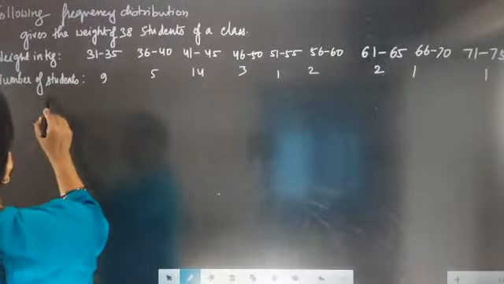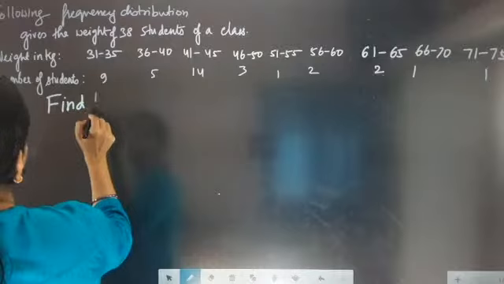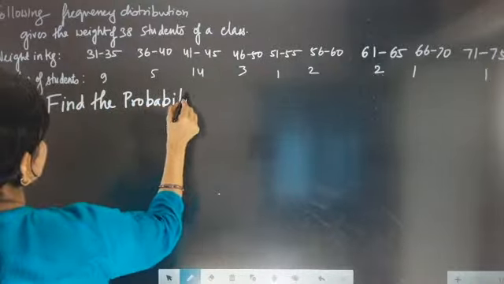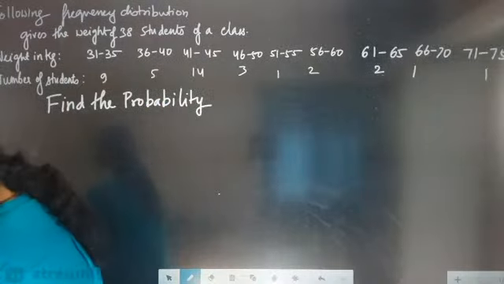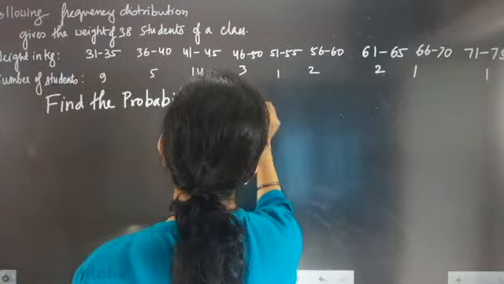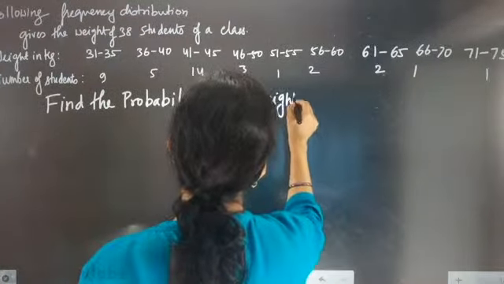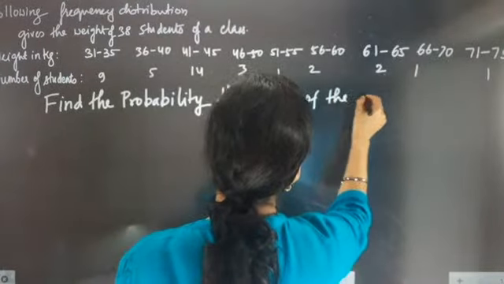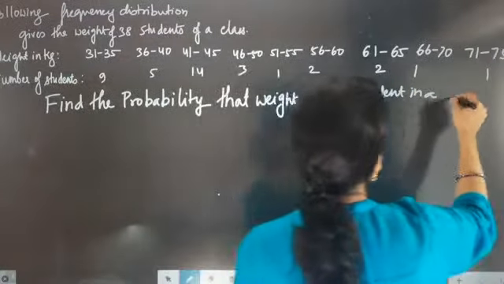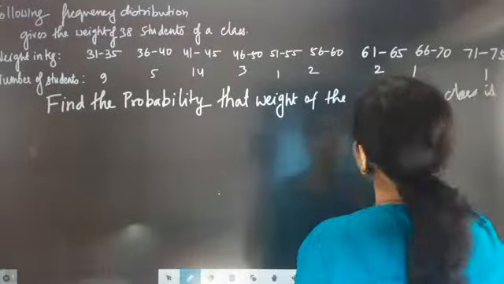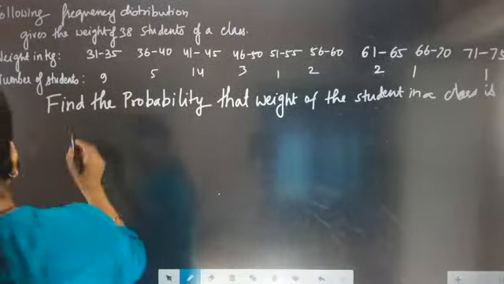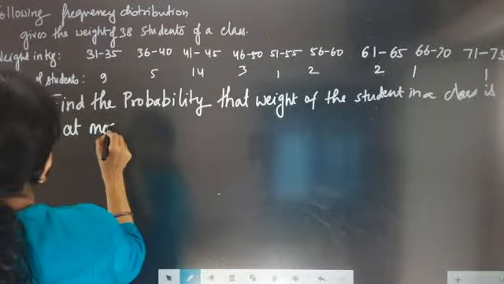So find the probability that the weight of the student in a class is at most 60 kg.